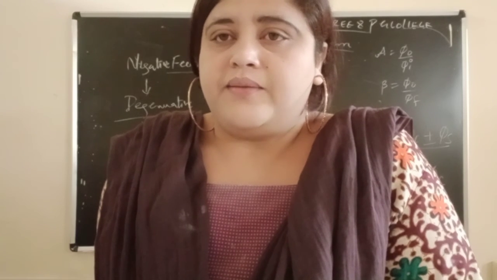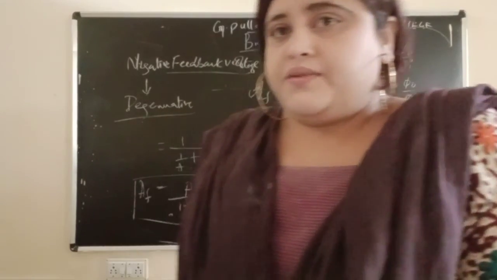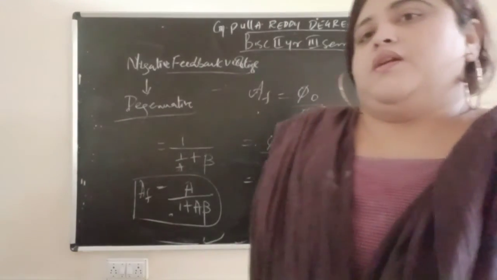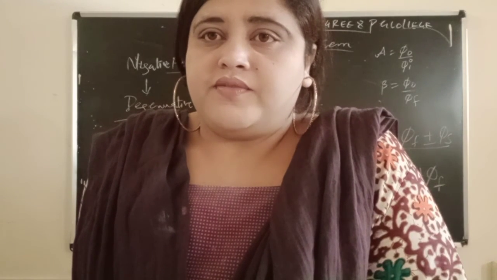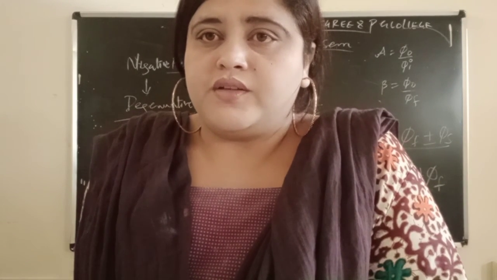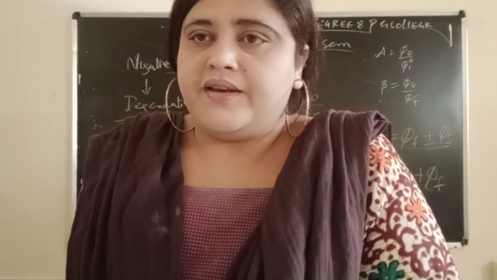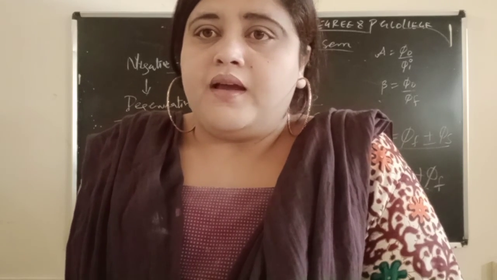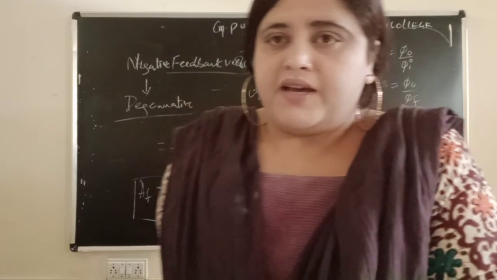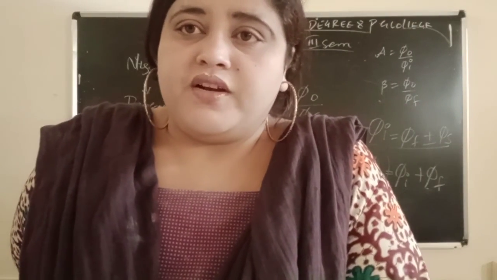Then types of feedback. In types of feedback we have studied 2 types, positive and negative. In positive, as we apply the input, the output will also increase. Positive is indicated by the minus symbol and negative is indicated by the plus symbol. In negative, as the input voltage is applied to the basic amplifier, the output decreases and voltage gain will also reduce.